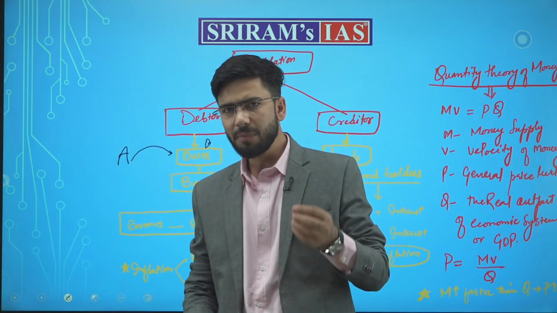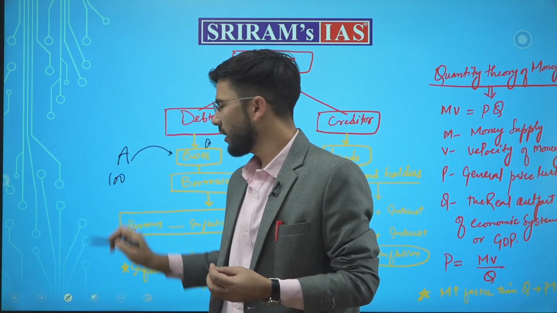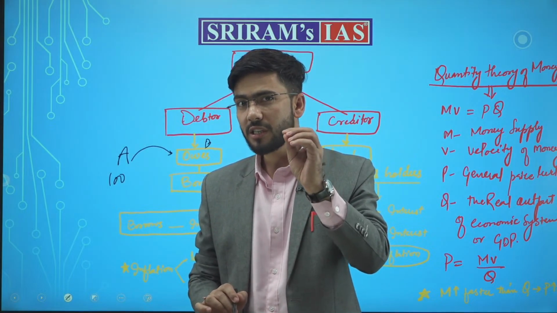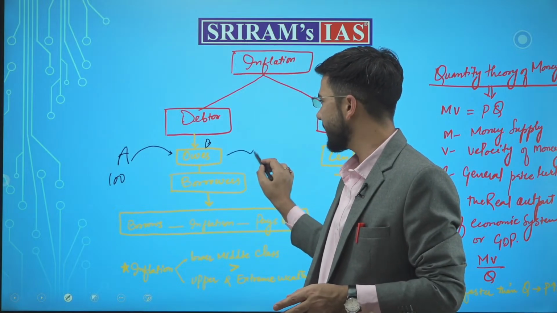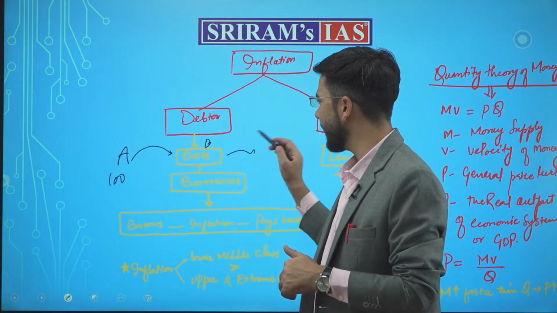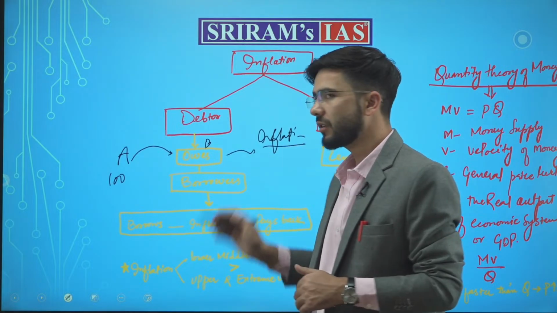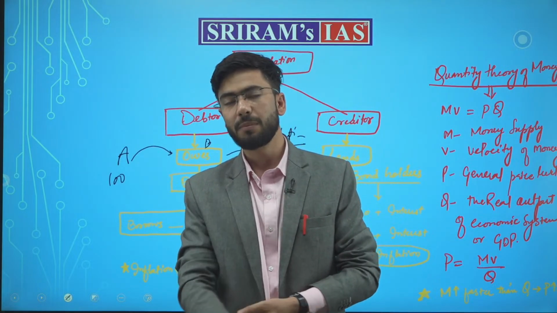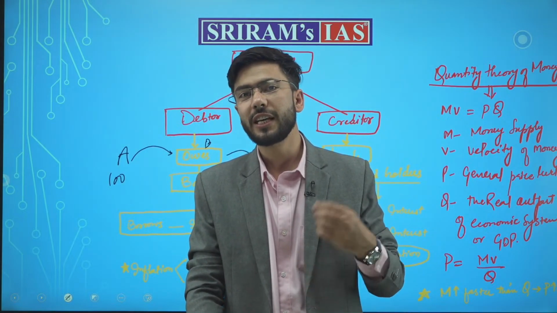It means that person A had, for example, 100 rupees in his pocket. But at this point of time, the purchasing power of this 100 rupees was more than the present times. Why? Because at present, the effect of inflation is to be calculated. The purchasing power of this 100 rupees has decreased, which will change the equation now.